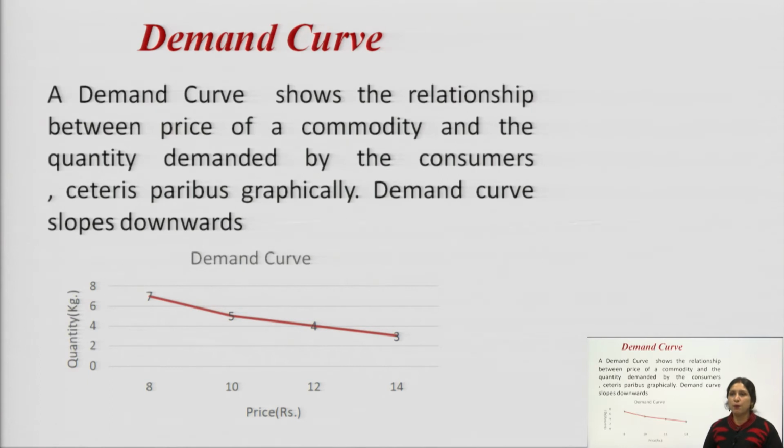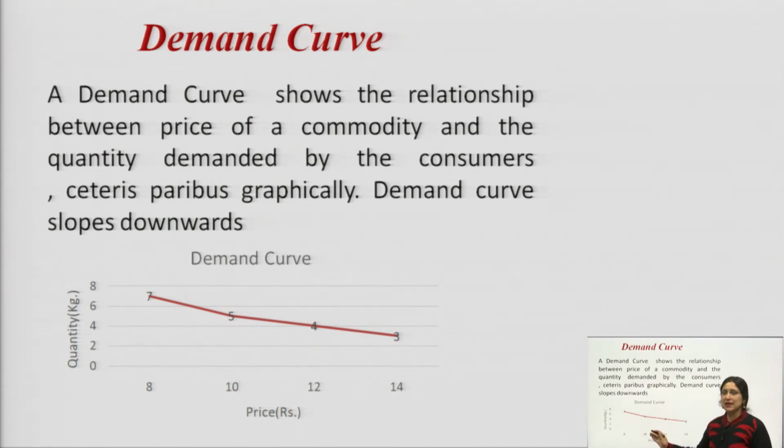So, when we plot the data of quantity and price on a graph, it comes as a demand curve. As we can see in this graph, we have an x axis and a y axis. On the x axis we have the price, on the y axis we have the quantity demanded for a commodity. As the price increases from 8 to 10, quantity demanded decreases from 7 to 5 and so on.